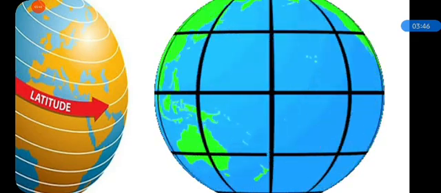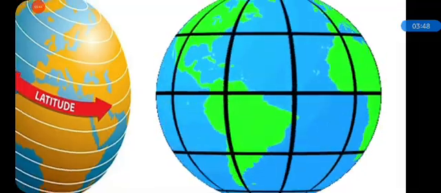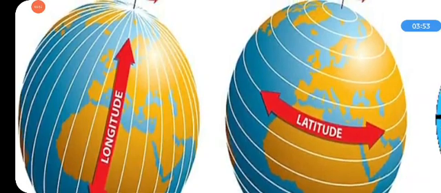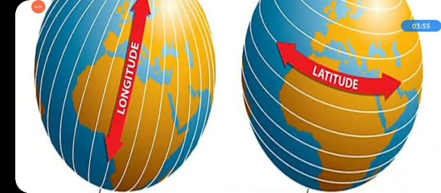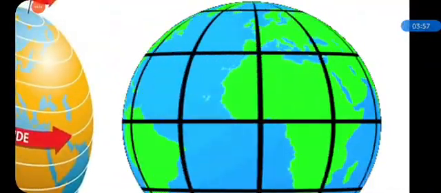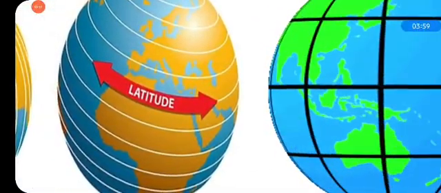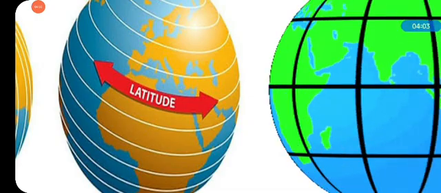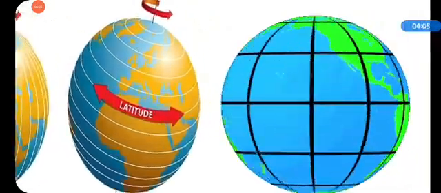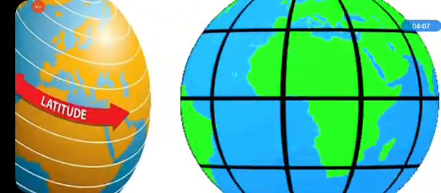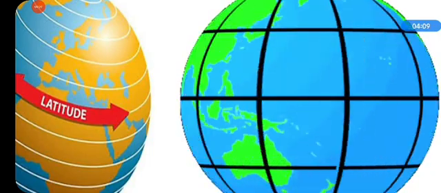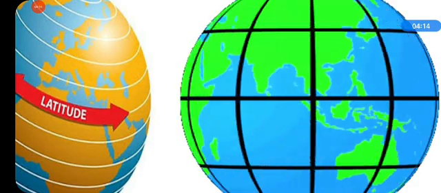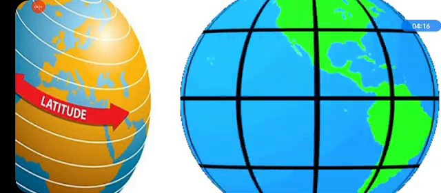We studied this in class 3. This vertical line is longitude and this horizontal line is latitude. Together they make grids, and this helps us to locate a place. We have learned how different longitudes face the sun one by one as the earth rotates.